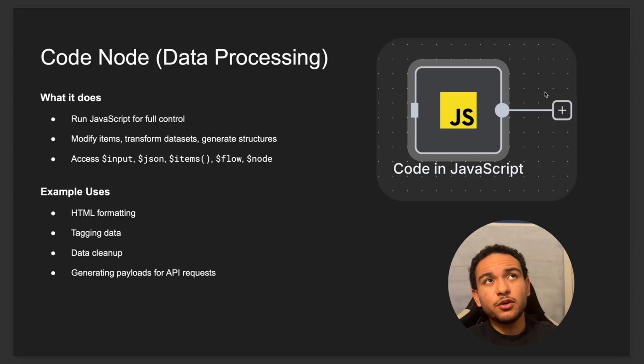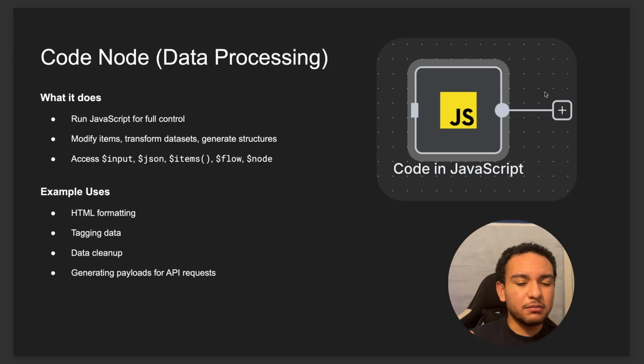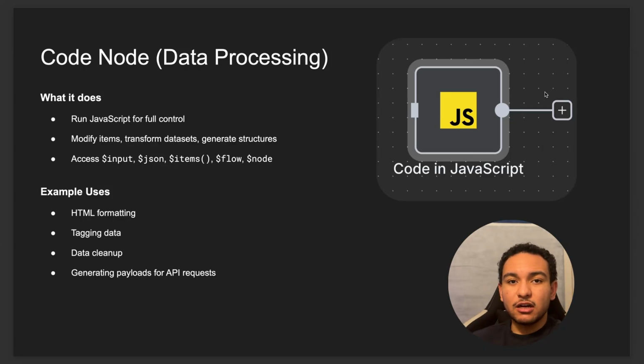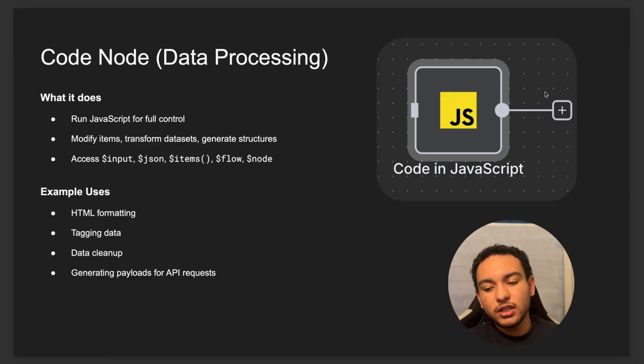So let's say you're getting data from different streams. You're getting data from Facebook, you're getting data from Google, and you want to normalize it. Then you can use JavaScript, and it will take those data streams and normalize them so they get organized under exactly the same fields, the same names, and that's going to output items that have an identical structure to each other. Really, whatever you need or want to happen to the data, this node could most likely do it for you.